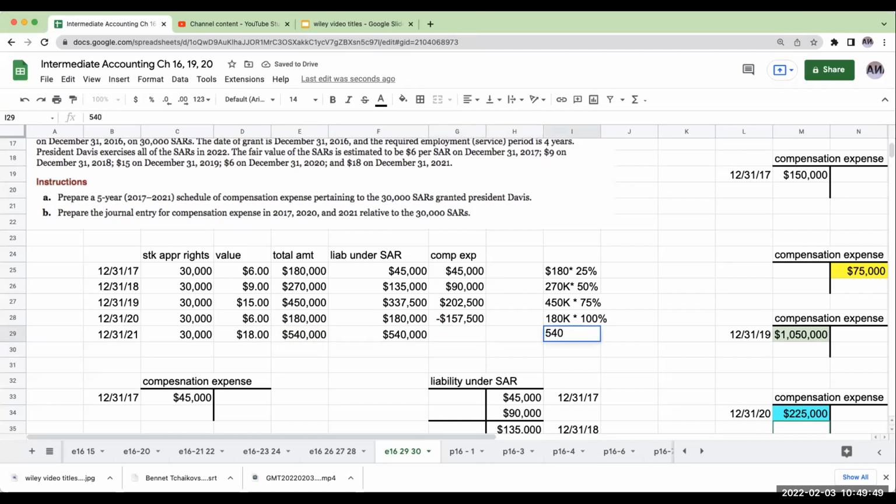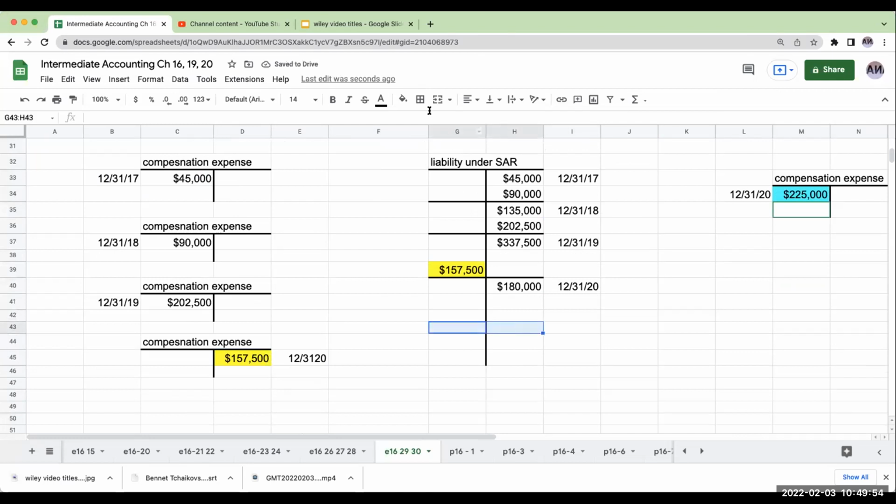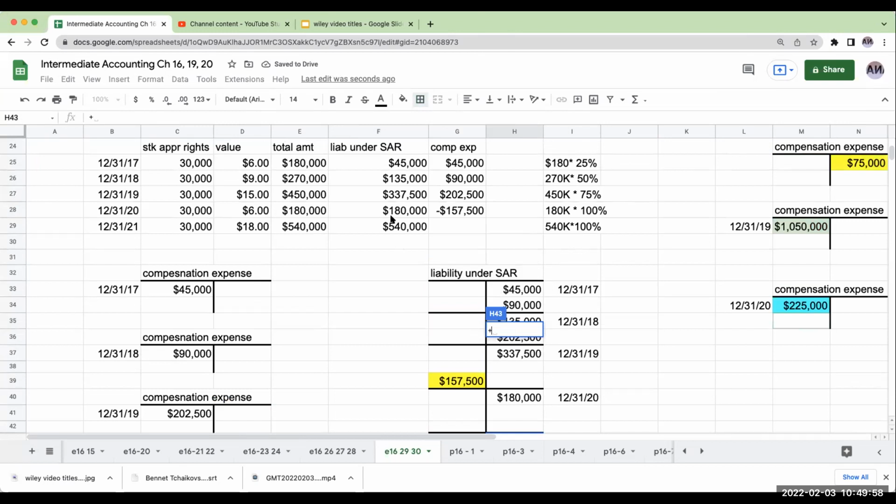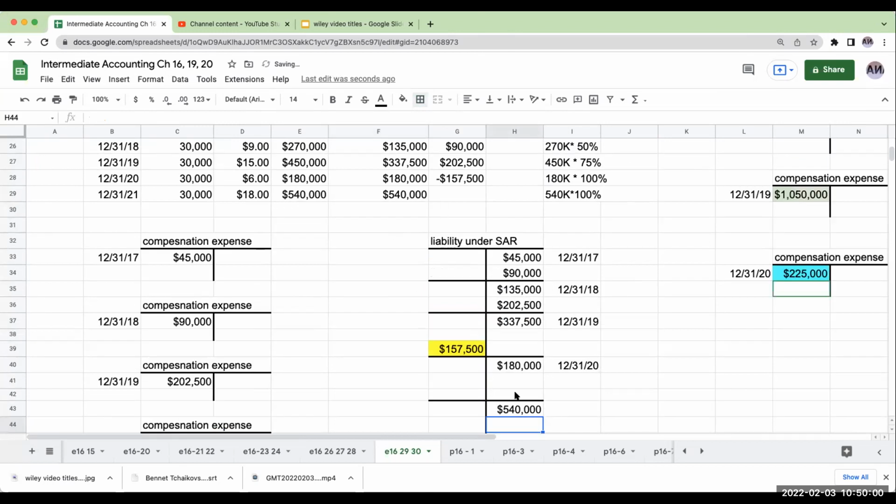So this is going to be 540,000 times 100%. So there's no trigger clause for this president to compel him to do the options or to take the stock appreciation right. So we're just going to keep going and recording the compensation expense.